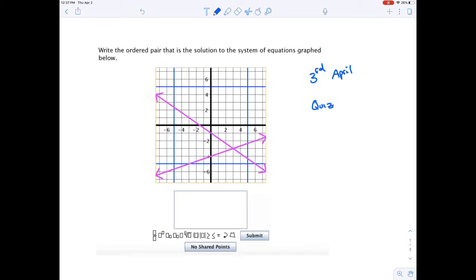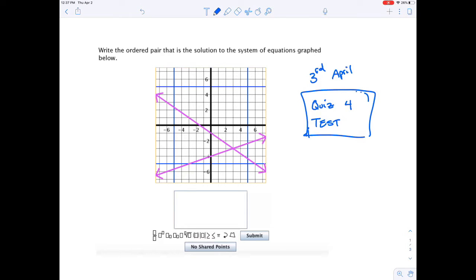If nothing changes, if we stay in this online learning scenario for the remainder of the year, and none of us knows if that's what's going to happen, but if that's what happens, then here's our plan. We're going to do 4 quizzes between now and the end of the year. We're going to have 1 test between now and the end of the year. And if nothing else changes, that will be quarter 4. Now, there'll be homework assignments and classroom tasks and so on, but that's how we're going to do assessments.